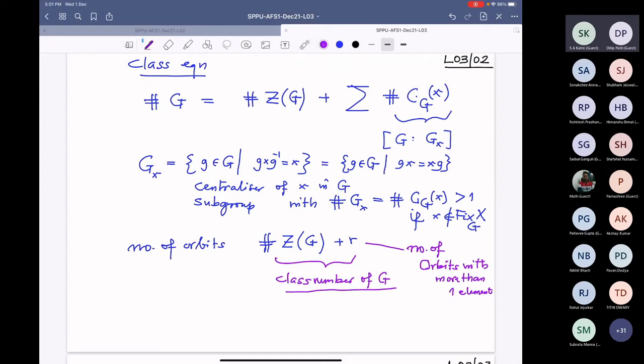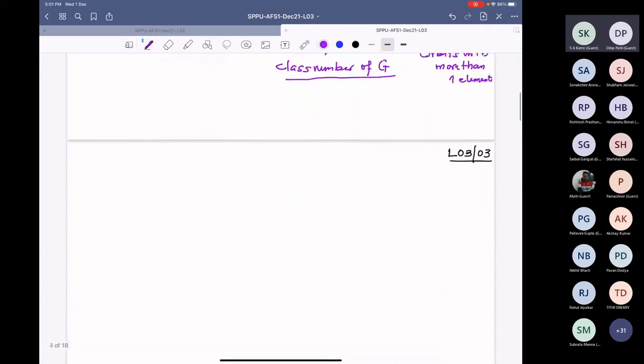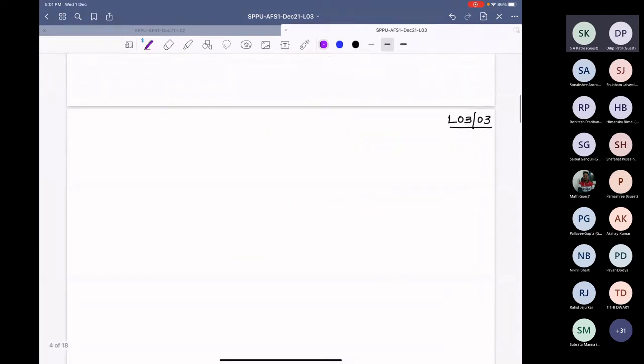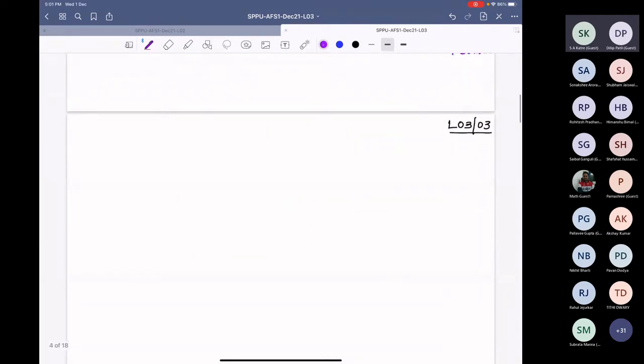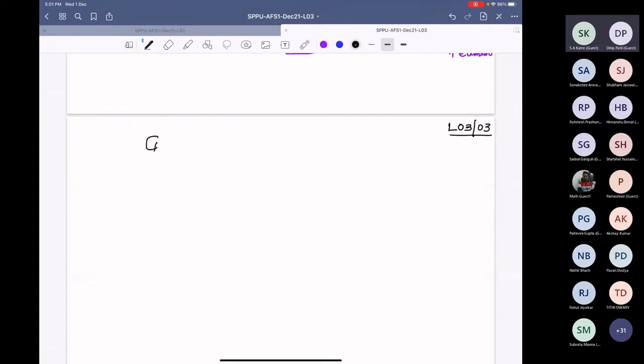Okay, the next one: I want to deduce some consequences from this class equation. So I am going to take G a finite group, and suppose it is a P group, P the prime number.